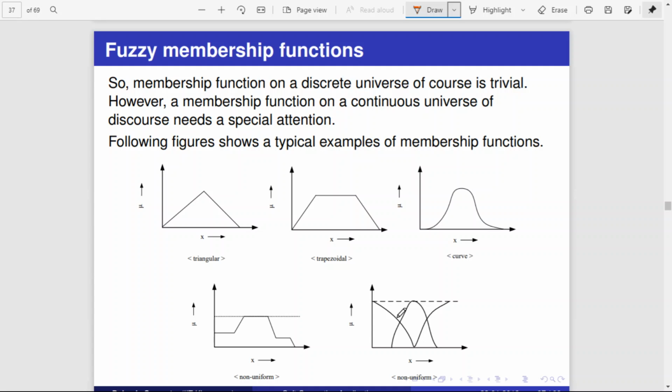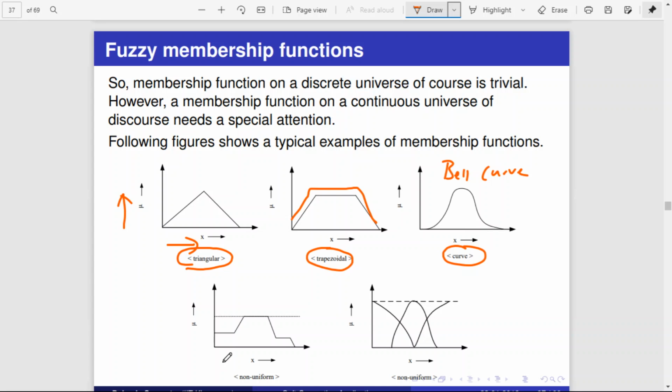There are different types of membership functions, and let us try to understand how a membership function normally looks. Here this axis is x, and this is the result of the membership function. If the membership function is of this shape, we call it a triangular membership function. If it is of this shape, we call it a trapezoidal membership function. If it is like this, it is a bell curve. If it is like this, we can simply call it a curve.